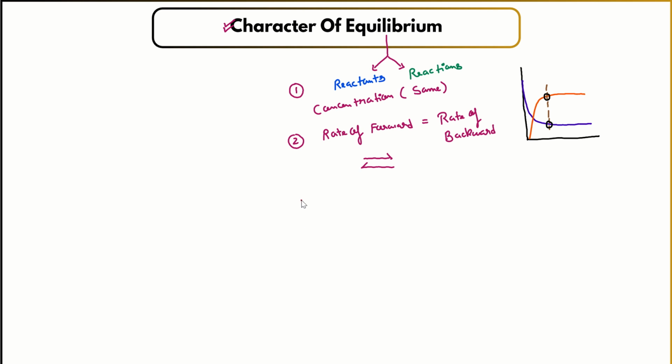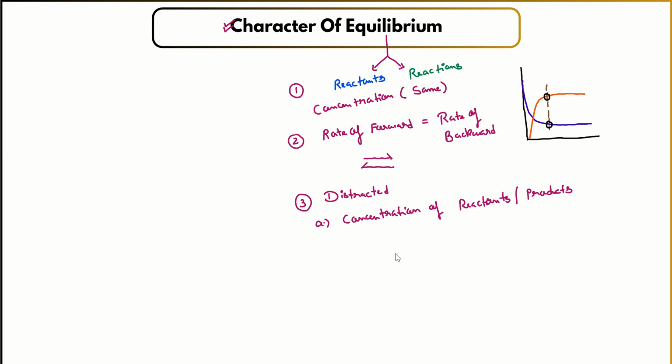Now it is not that we cannot change the equilibrium conditions. Equilibrium conditions can be disturbed by various things. For example, number one, if we change the concentration of reactants, or if we change the concentration of products, then equilibrium conditions can be disturbed.